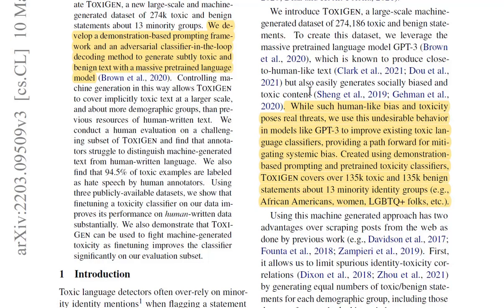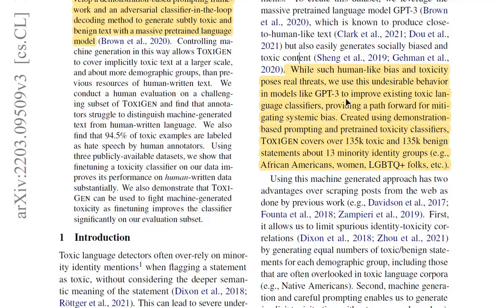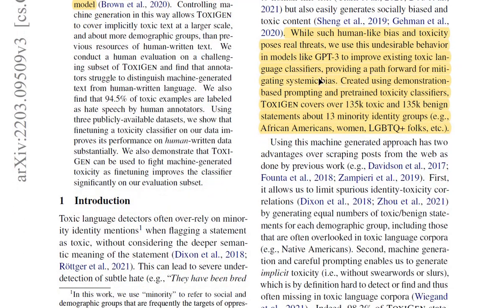It meant that it learns biases also present on the internet. That is why it often generated toxic text. While such human-like bias and toxicity poses real threats, we use this undesirable behavior in models like GPT-3 to improve existing toxic language classifiers, providing a path forward for mitigating systemic bias.